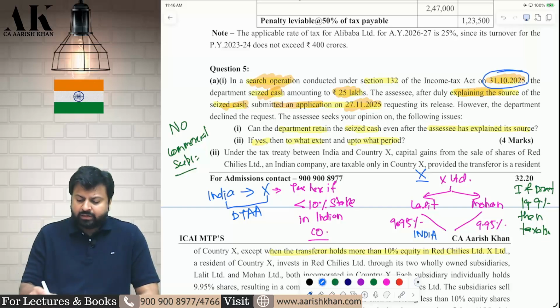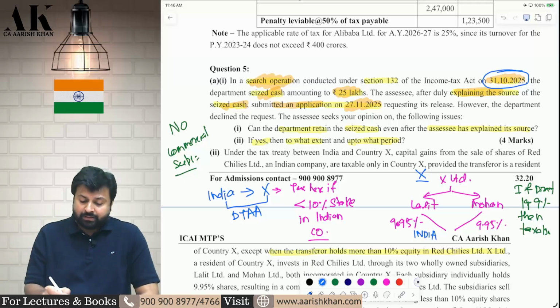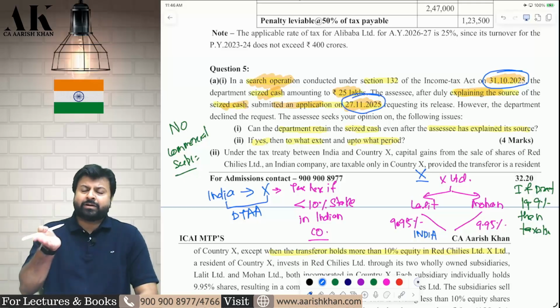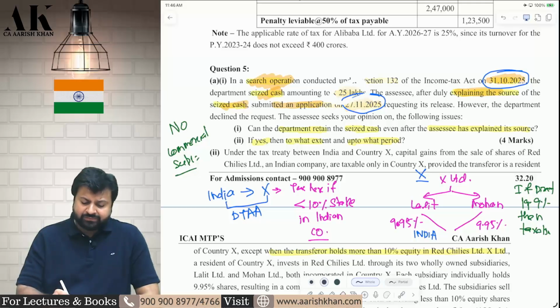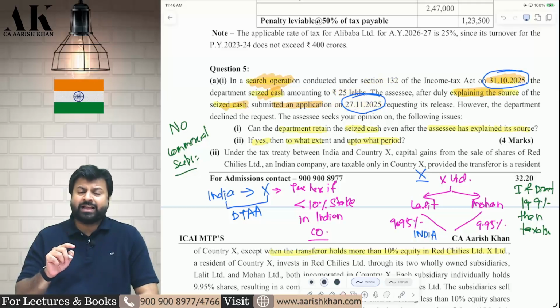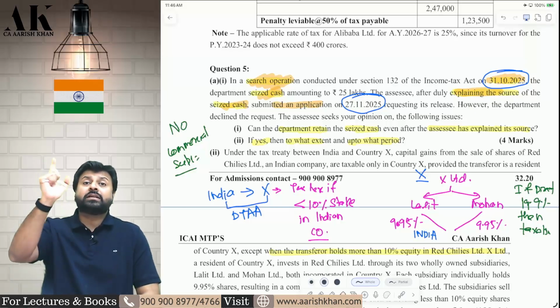The search is completed in October 2025. You have to go within 30 days from the end of the month, that is till 30th November. You have gone on 27th November, so you are going on time. If you explain the nature and source of that 25 lakhs till 30th November 2025, the officer will return you the asset by reducing the existing liability.